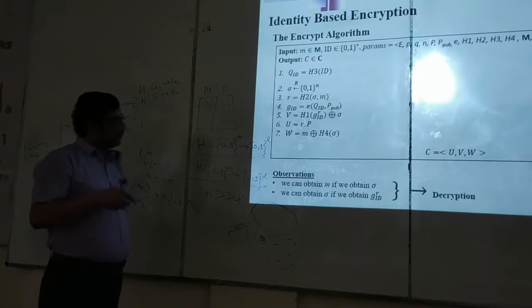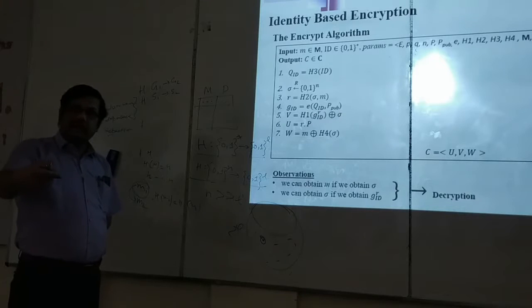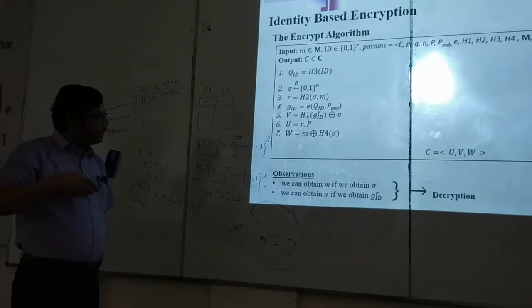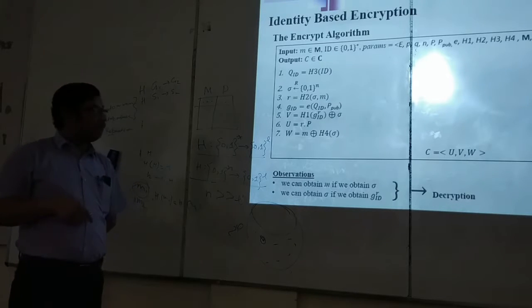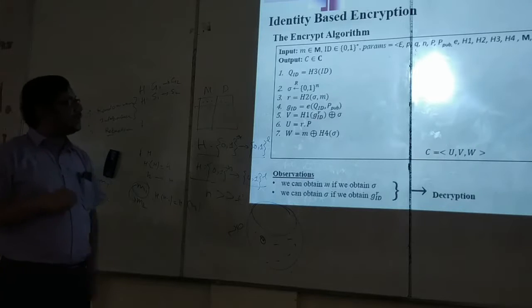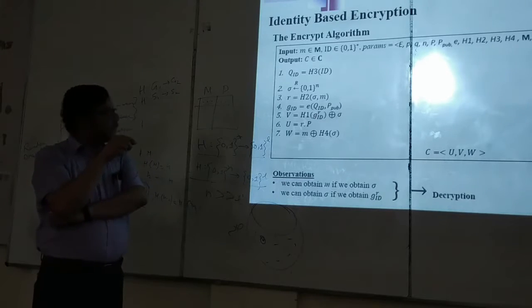I'm coming. So that the receiver can calculate G power R, the encryptor is also sending another part U. Instead of only V and W, it is also sending U. See, G power R is what actually? G is what?